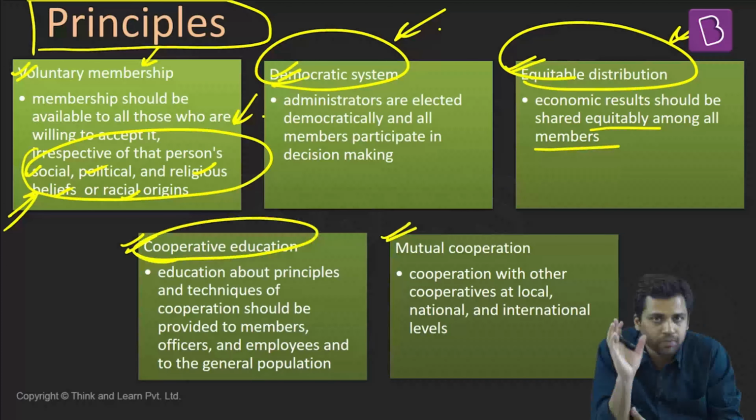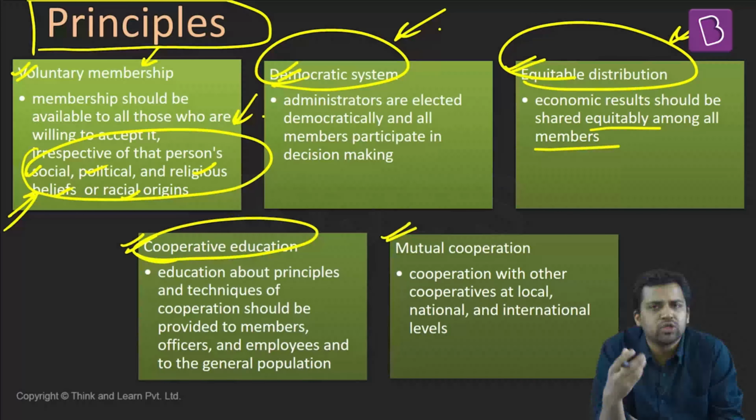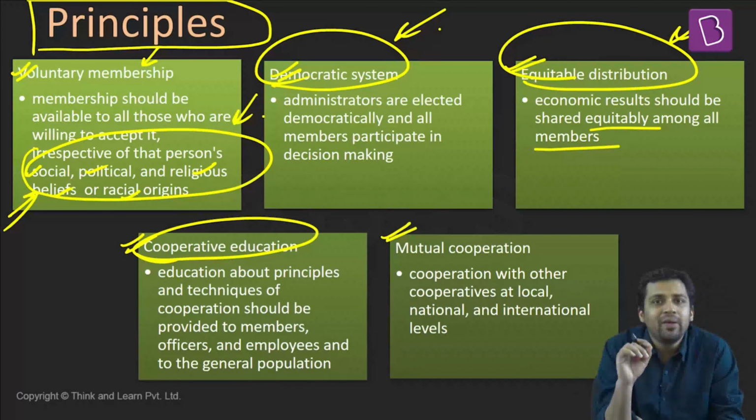Cooperatives give a lot of attention to cooperative education. Members of the cooperative are taught about the different principles, rules, and regulations of cooperatives. And it is very, very important, because what is the main aim of a cooperative? Cooperative means people are helping each other out. You are promoting each other's economic interest. So all the members should be aware of the different rules and regulations.